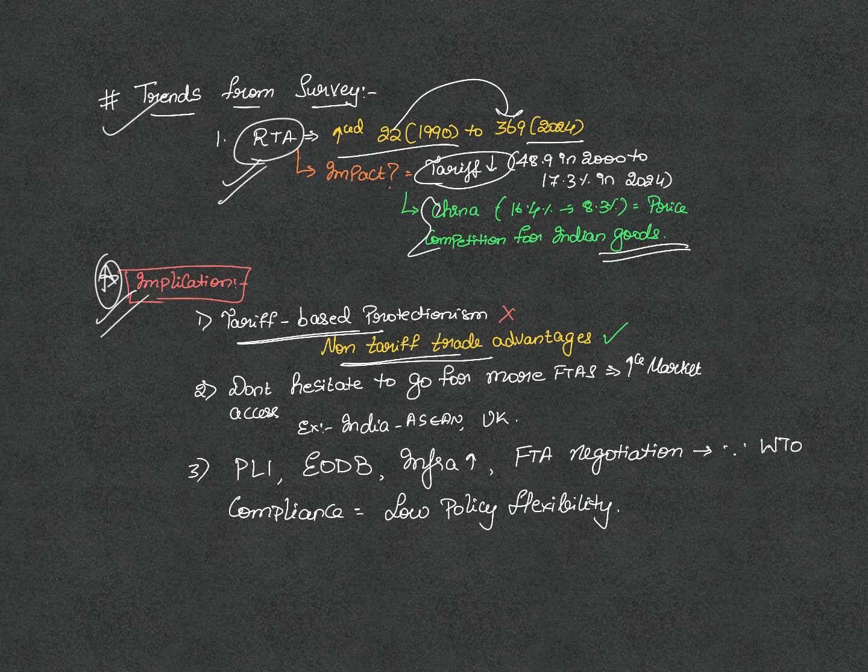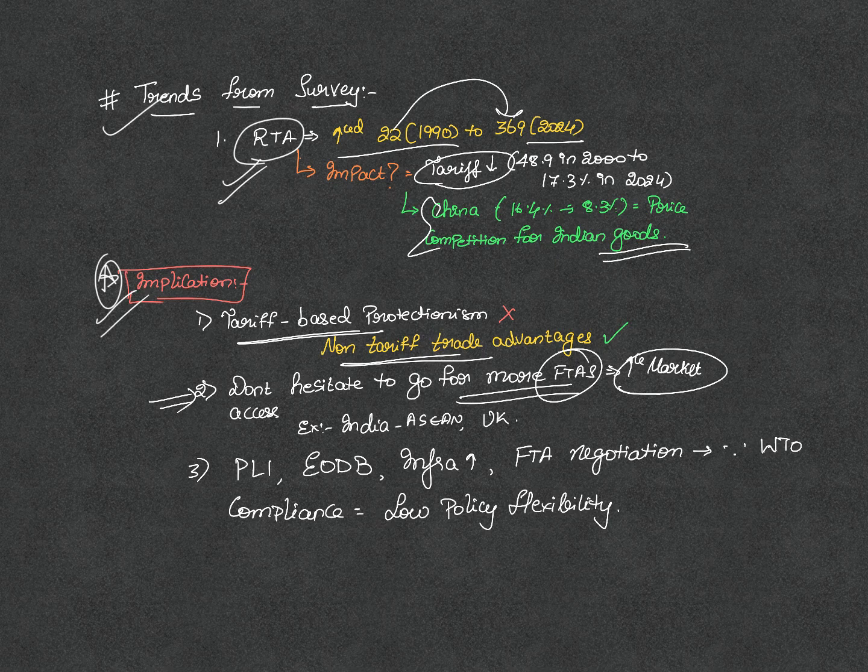So the policy recommendation from the survey is that we don't have to hesitate to go forward and sign more FTAs. The biggest criticism for FTAs is that we don't have the domestic competency. So even if the market reach is increasing, we are not able to utilize it. But because of the free trade agreements, imported goods are flooding the Indian markets. This has got more to do with India's lack of competency to leverage the market rather than the problem with FTAs itself. We are left with no other way but to go for FTAs.